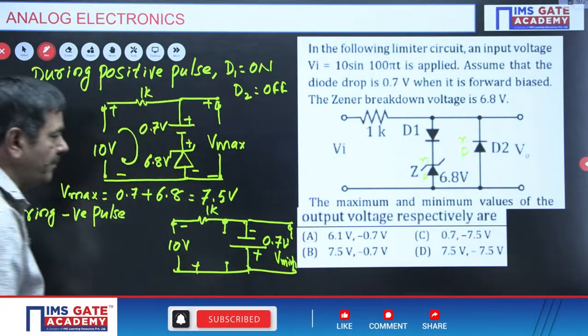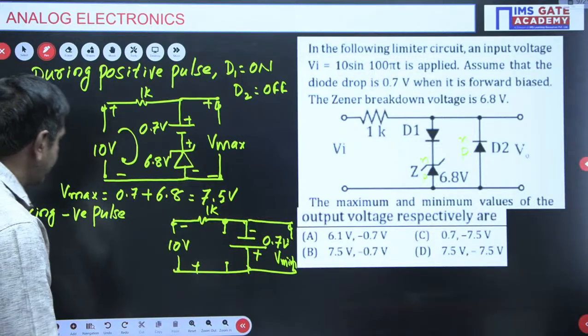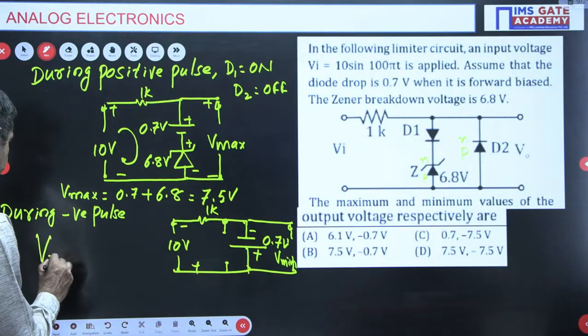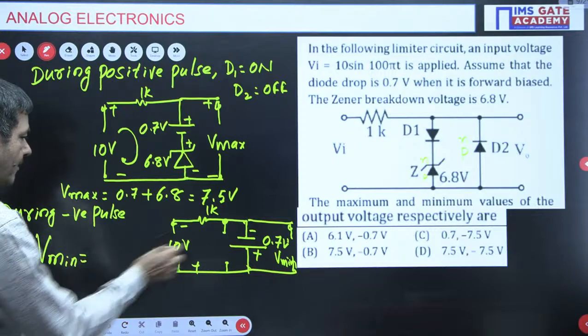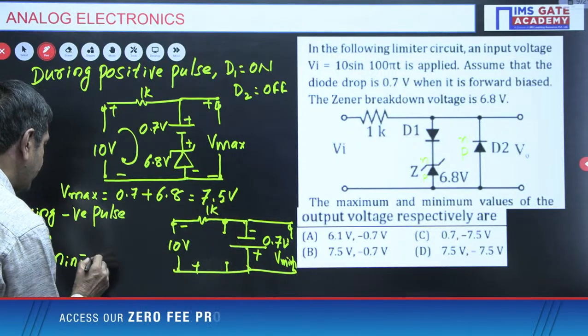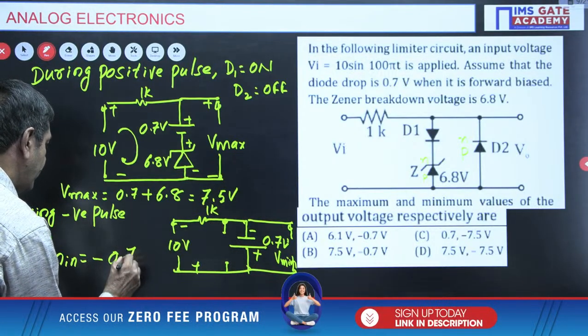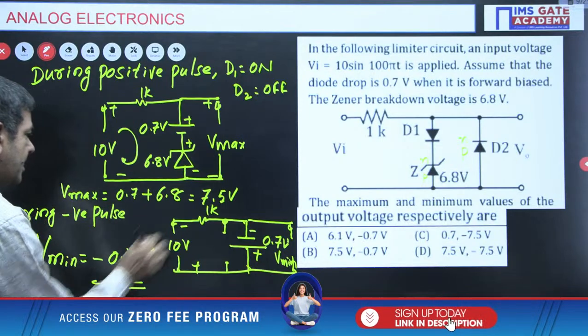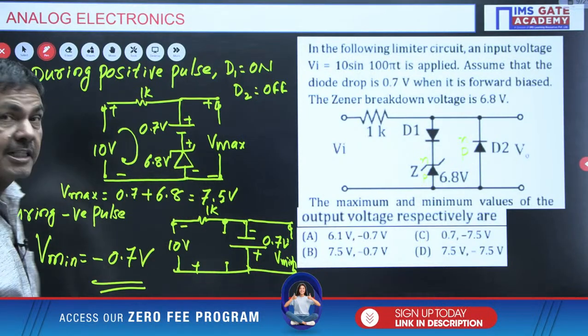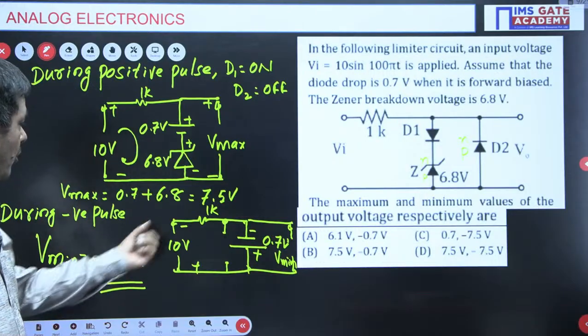This is V minimum. From top to bottom you go. What is V minimum? You will get it directly. When I go from top to bottom, I am going to get minus 0.7 volt. Finally, V maximum is 7.5 volts, and V minimum is nothing but minus 0.7 volt.